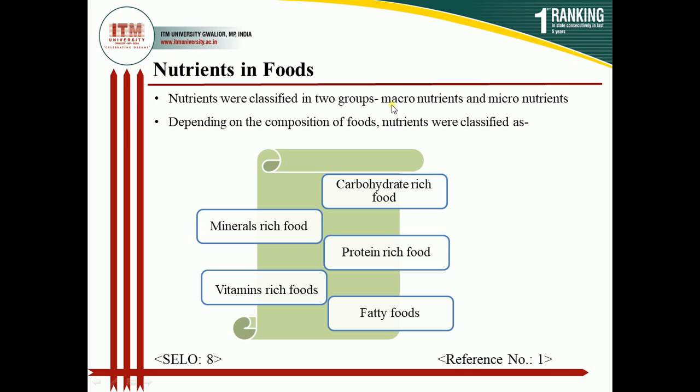It means our body needs these nutrients in large, sufficient amounts. And the micronutrients, such as mineral rich food and vitamin rich foods, come under the category of micronutrients. It means our body needs these nutrients in a very small, very minute amount.